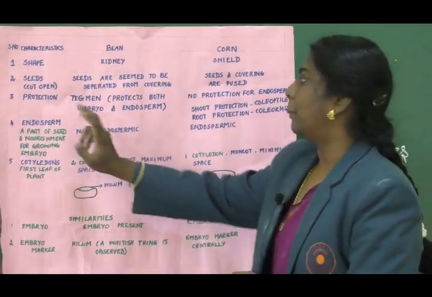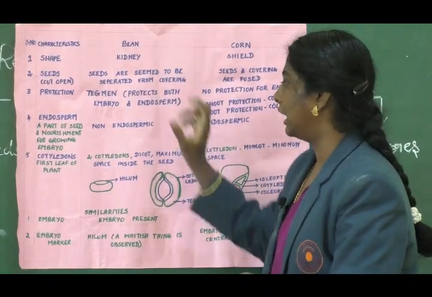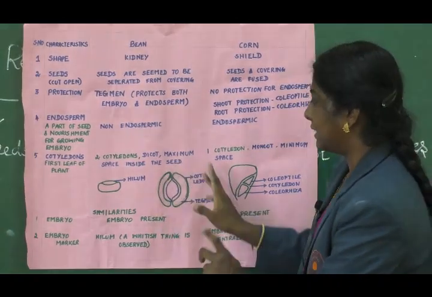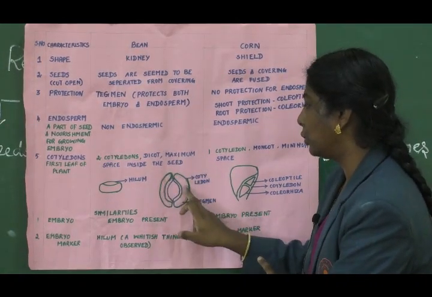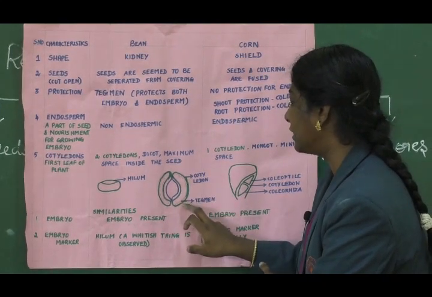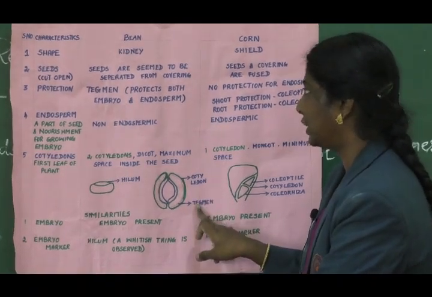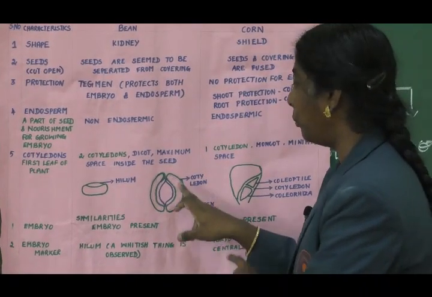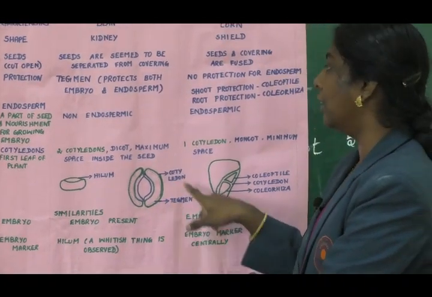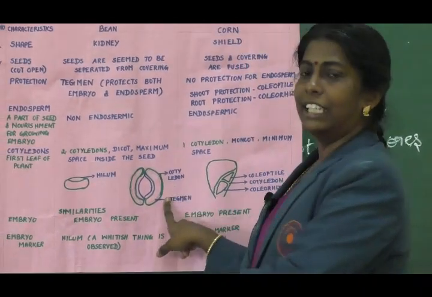Next difference is protection. In terms of protection, if you are seeing this kidney bean, you can see these two sides are two cotyledons, and here you have an inner lining called tegmen. This structure will protect the embryo and endosperm in kidney bean.